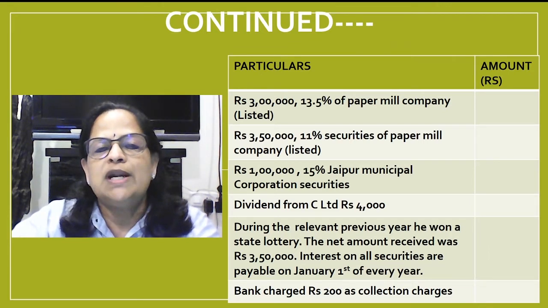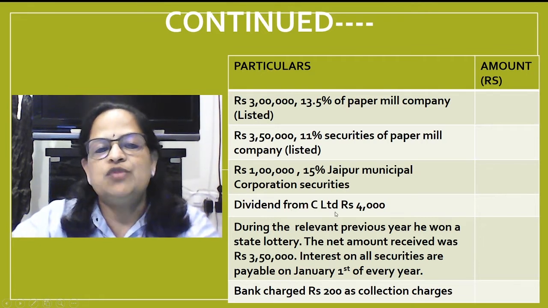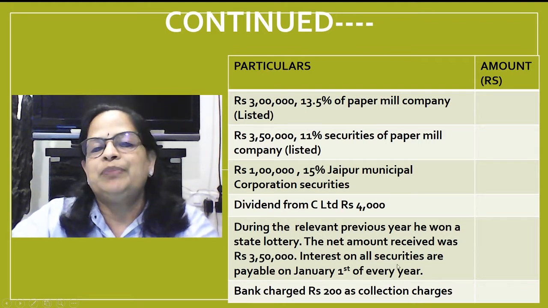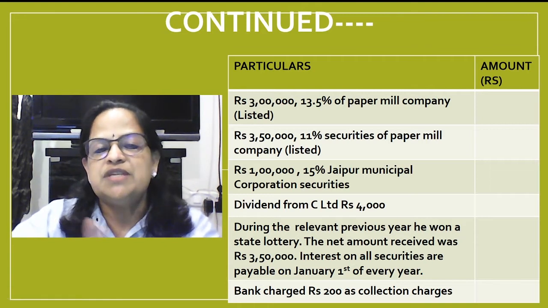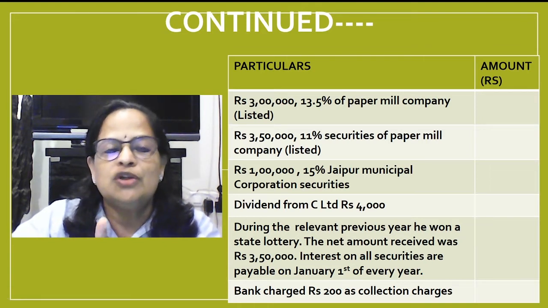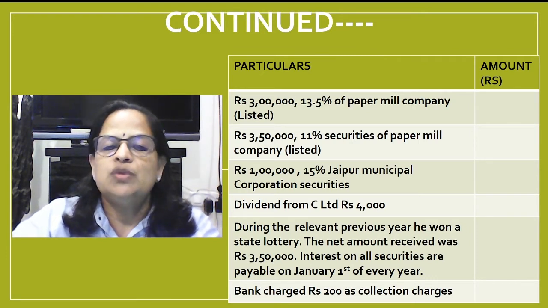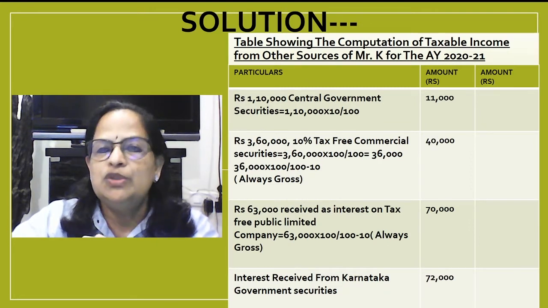Next is rupees 1 lakh 15% Jaipur Municipal Corporation securities. Next is dividend from C Limited, 4,000. During the relevant previous year, he won a state lottery. Net amount received is 3 lakh 50,000. See, whenever it's mentioned net amount, please remember you have to do the grossing, and the casual income grossing rate is 30%. Interest on all securities is payable on January 1st of every year. Bank charge is 200 rupees as collection charges. Now we will do this problem.